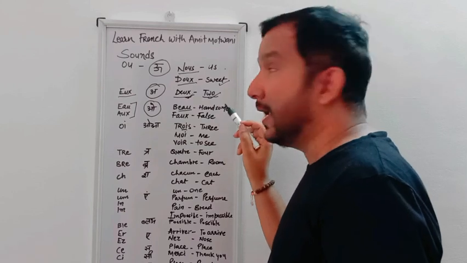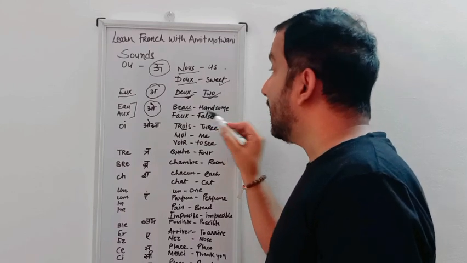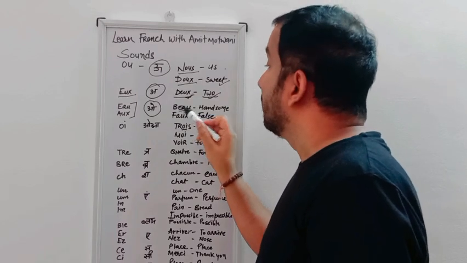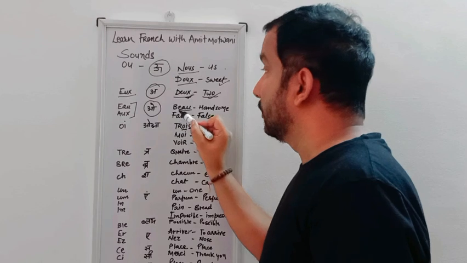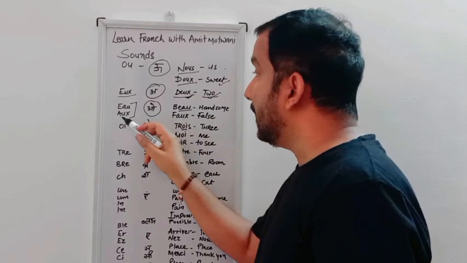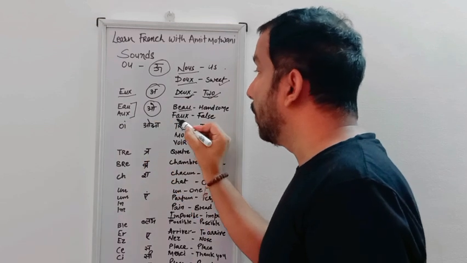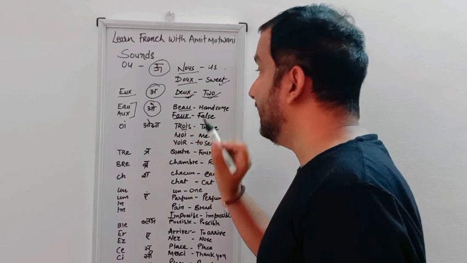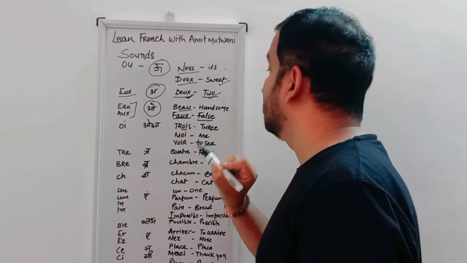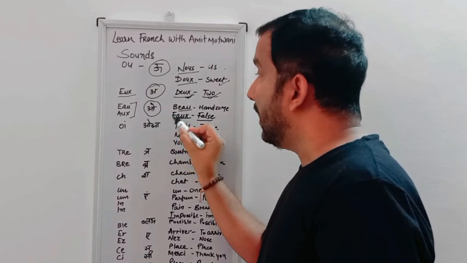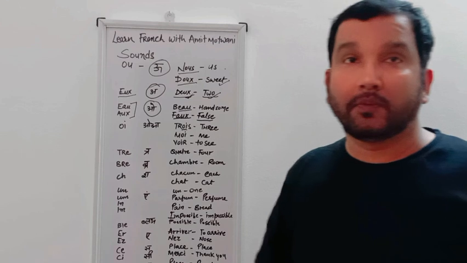In English we say handsome. So Vishal is handsome, for example. So we will say Vishal a beau, B-E-A-U, beau. Same A-U-X we use in faux, F-A-U-X. Faux, X is silent, means false. So faux, F-A-U-X, false.